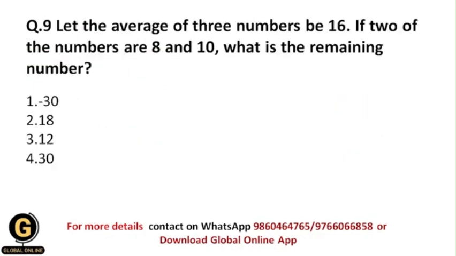Now next is, let the average of 3 numbers be 16. If 2 of the numbers are 8 and 10, what is the remaining number? Now over here they have given us some information. So they have given us the average of 3 numbers, which is 16, and that's why your mean value will be 16, and 3 numbers means your number of observations is 3, and from these observations they have given us the values of 2 observations, and those are 8 and 10, and we need to find out the value of another observation.